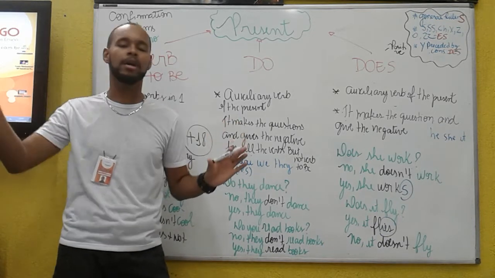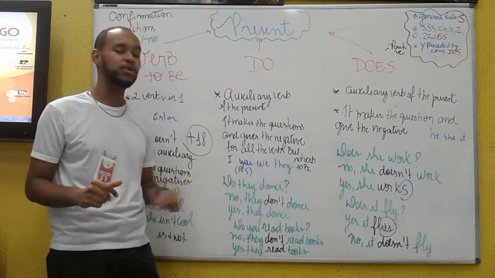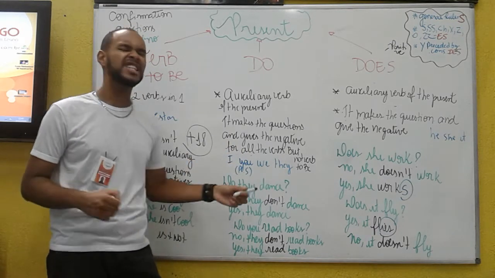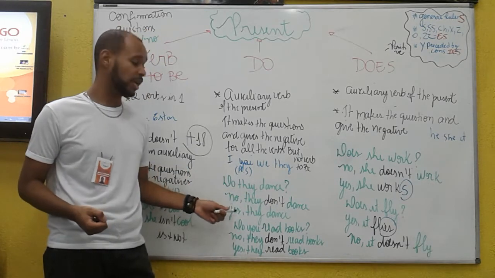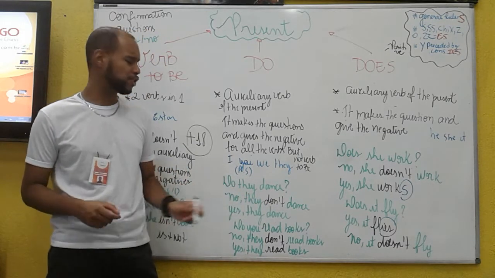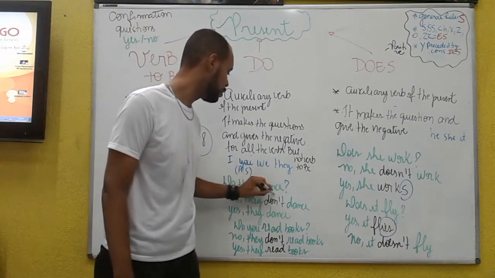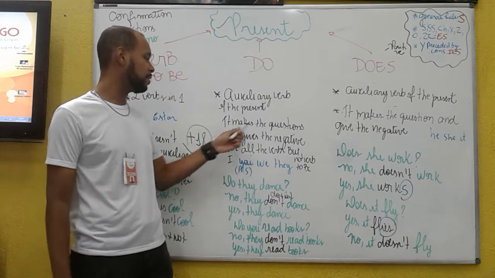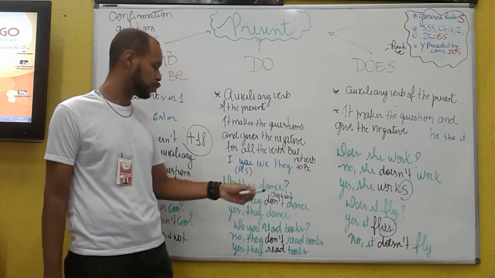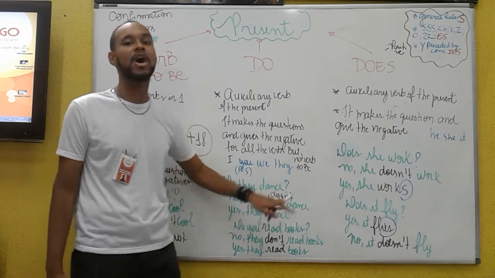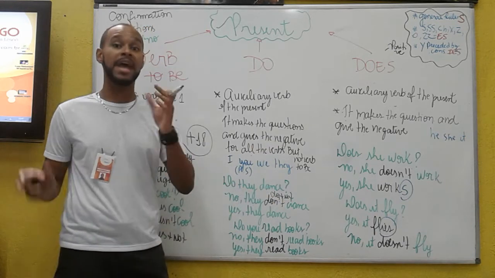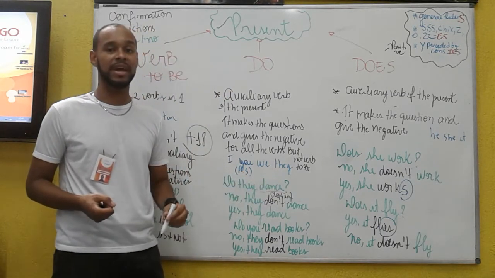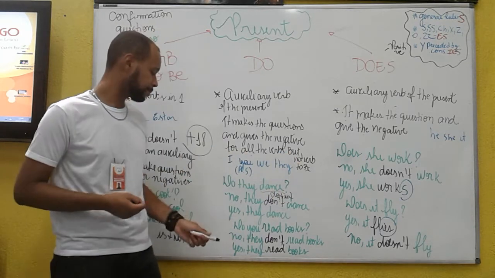So, if you think about a verb and you want to make a question, you have to use do if you use one of these pronouns. So, do they dance? No, they don't dance. Teacher, what is don't? This don't. Do plus not. Because remember, it makes the question and gives the negative. So, negative is do plus not. We have to put not here and we have to add do. Why? Because it's the verb dance. Okay? It needs an auxiliary verb.